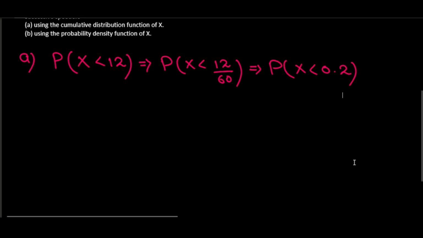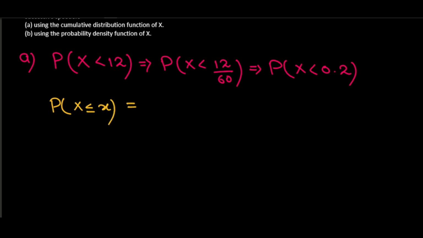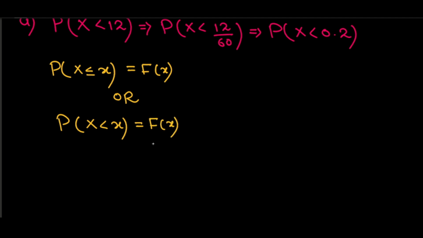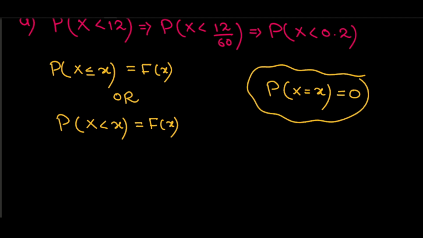Now, if you remember this formula, we have already learned it. Whenever you have the probability of X less than or equal to x, we can write the capital F of x. Because we are dealing with a continuous random variable, if you remove this equality sign it's the same. So I can also write the probability of X strictly less than x, which is also equal to F of x. In the continuous case, whenever you deal with the probability of X equal to x, on a single value the probability is always equal to 0. That's why I can remove this equality sign here.